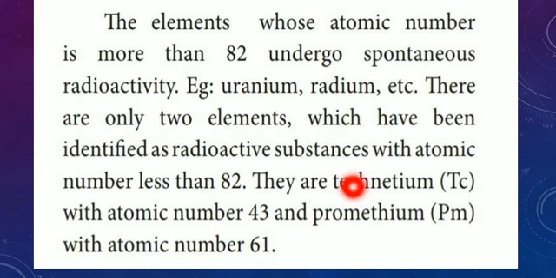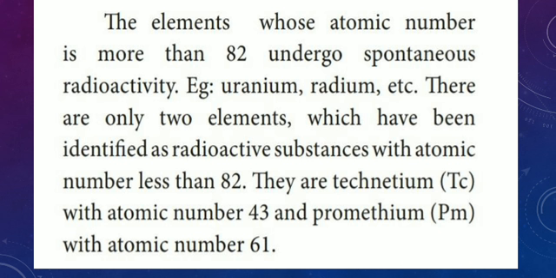They are technetium with atomic number 43 and promethium, Pm, with atomic number 61. So these are the two elements with atomic number lesser than 82.